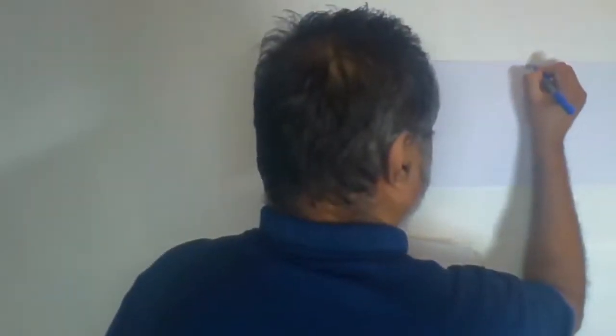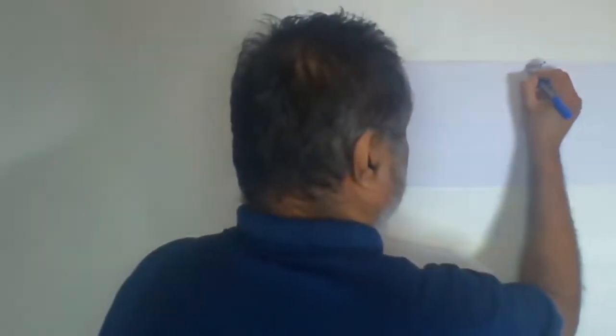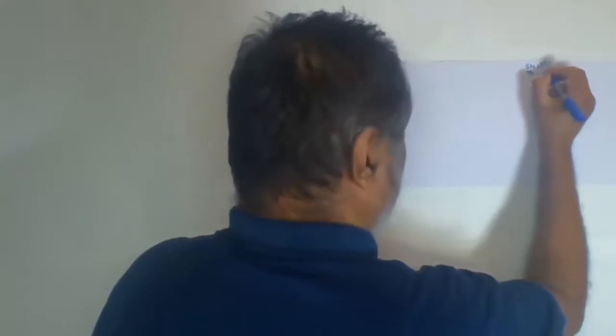A conglomerate bed is dipping by 15 degrees towards the southwest and has a true thickness of 180 meters.